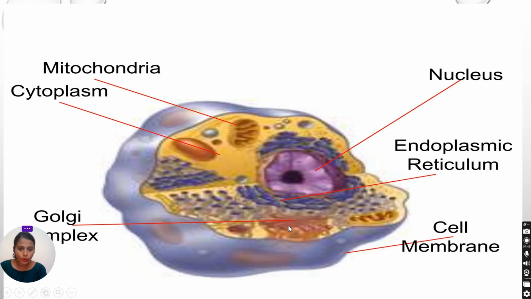This is the Golgi bodies. The fluid-like matrix is known as cytoplasm, and this is the mitochondria. Mitochondria is known as the powerhouse of the cell. This is a typical structure of a eukaryotic cell.